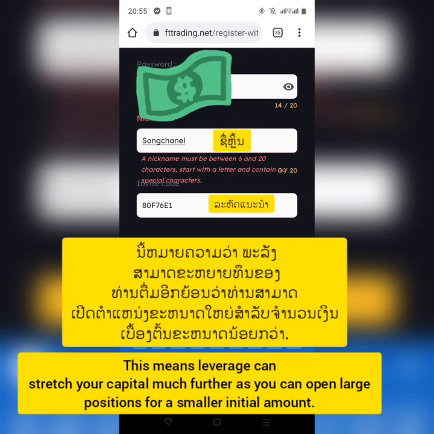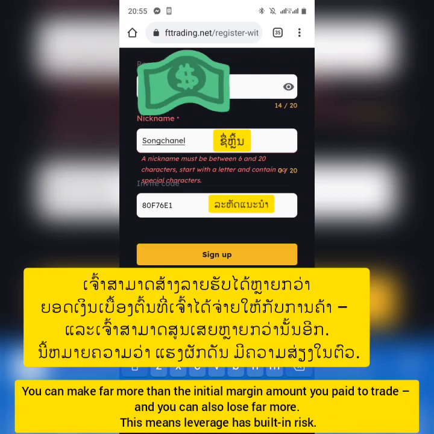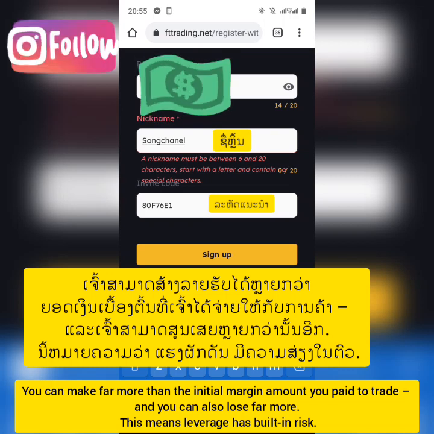This means leverage can stretch your capital much further as you can open large positions for a smaller initial amount. With leverage, your total profits or losses are calculated based on the full position's value, not how much you paid to open that position. You can make far more than the initial margin amount you paid to trade, and you can also lose far more. This means leverage has built-in risk.